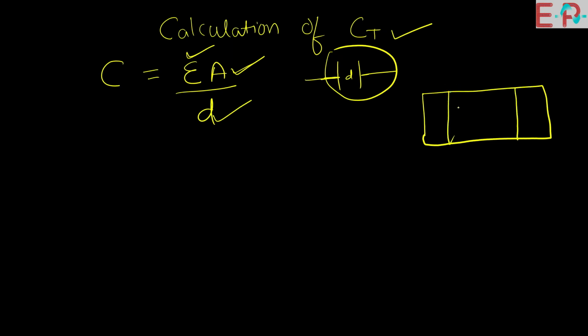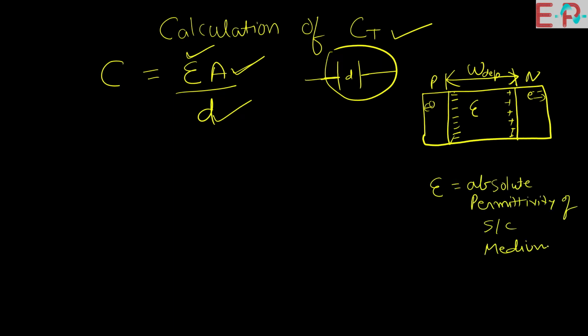For the plates we will consider the immobile charges at the P and N sides. P side is negative because holes are pushed away and, opposite of that, negative ions will come. Similarly, electrons are pushed away and positive ions will come up. So the distance between plates will be the depletion region width, and epsilon will be the absolute permittivity of the semiconductor medium, and A equals the cross-sectional area of the PN junction.